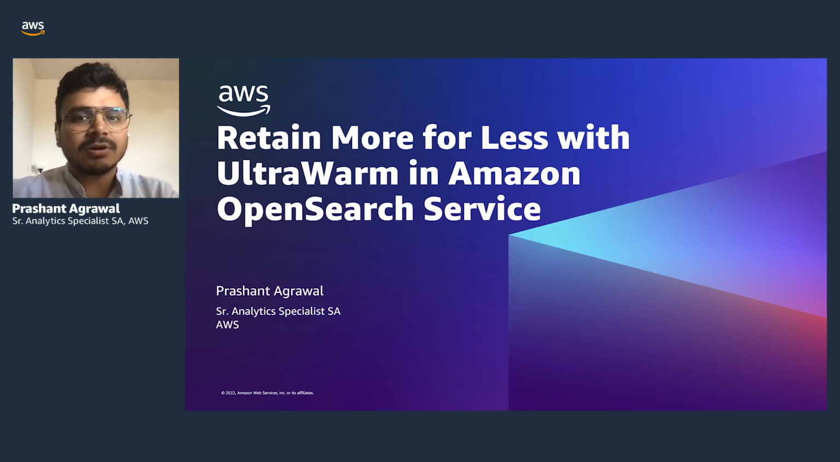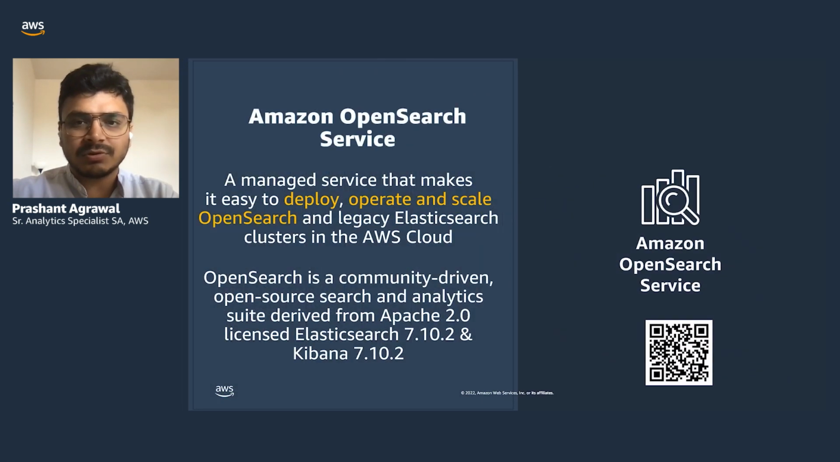And today I will be talking about how you can retain more data for less using storage tiering with Amazon OpenSearch Service. So before getting into storage tiering, let me take a step back and talk about what Amazon OpenSearch Service is. OpenSearch Service is a fully managed service that makes it easy to deploy, operate, and scale OpenSearch along with legacy Elasticsearch clusters in the AWS Cloud.